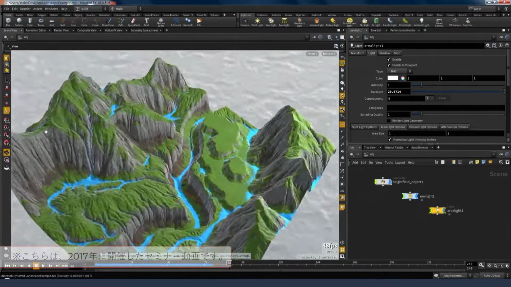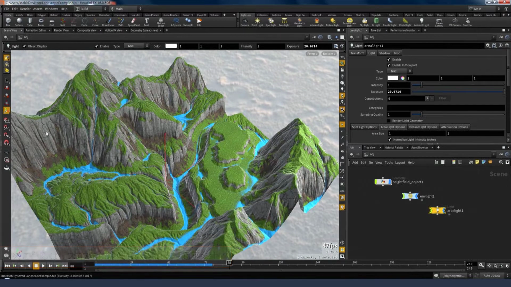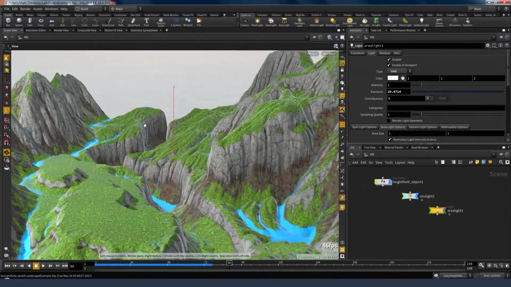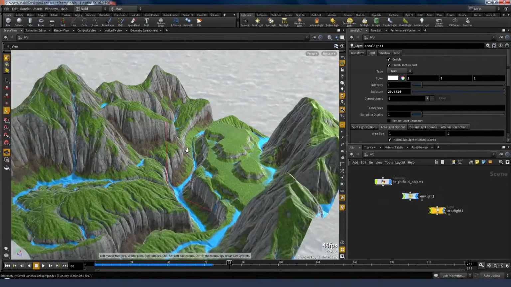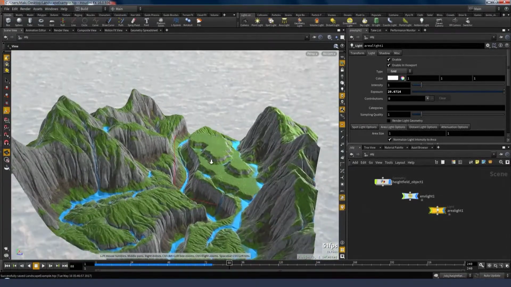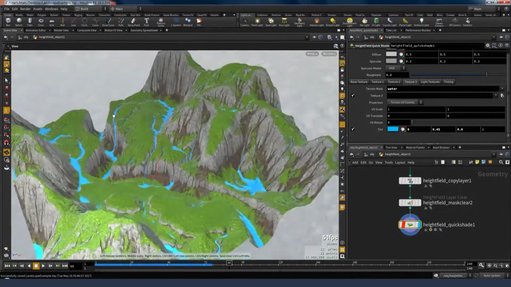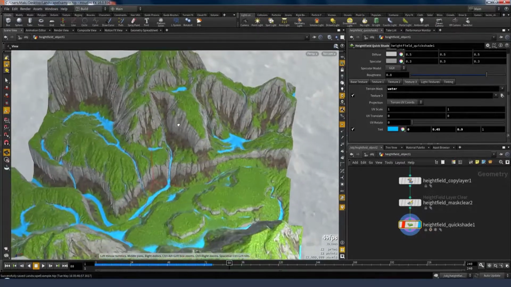Okay, so as Jeff said, this isn't just for generating these terrains. You can actually do other types of things with it. So let's take this terrain and do a very simple particle simulation on here, just to show how those two worlds can interact with each other. Imagine you wanted to create trees on this landscape.